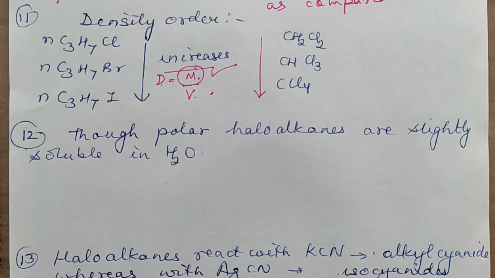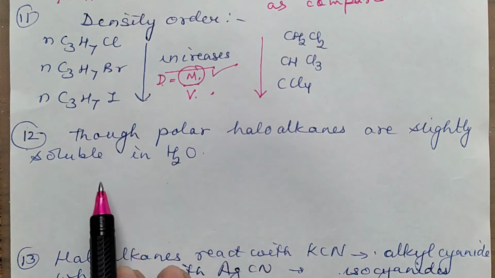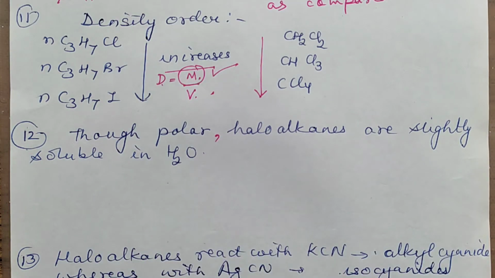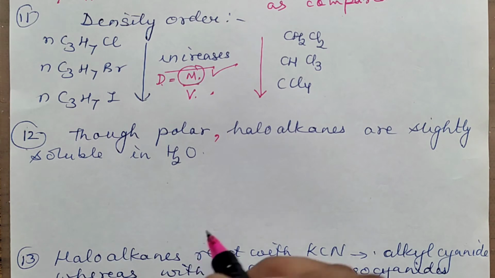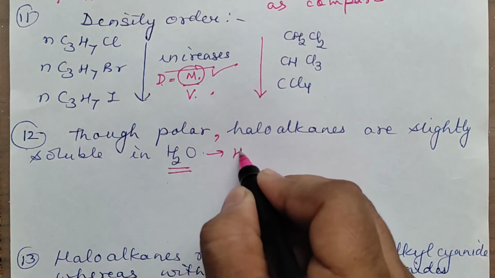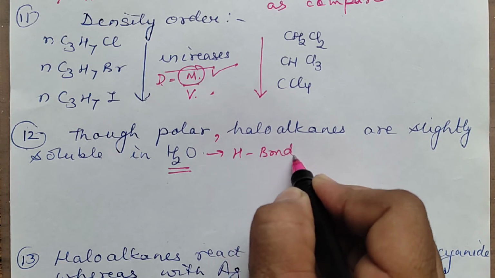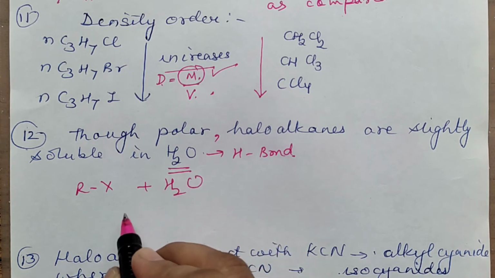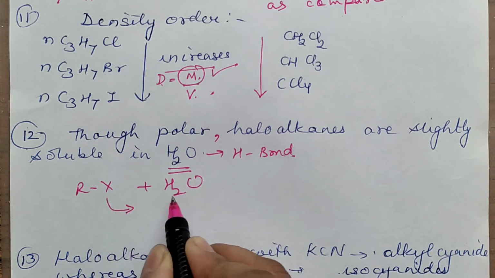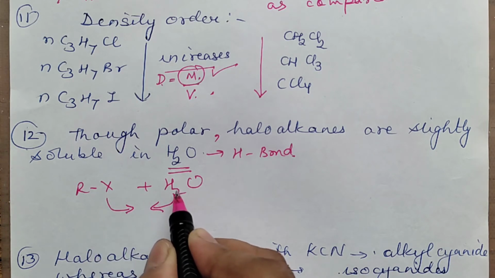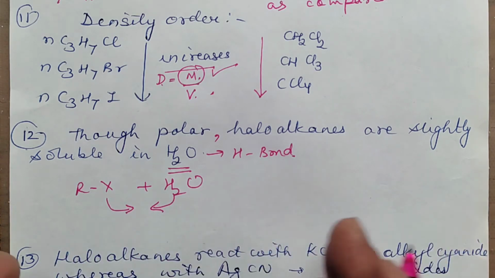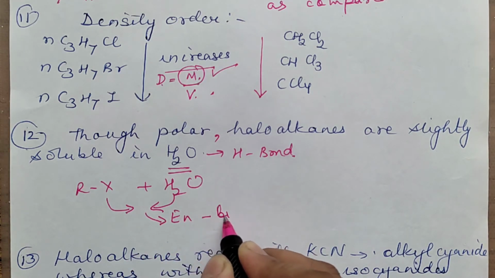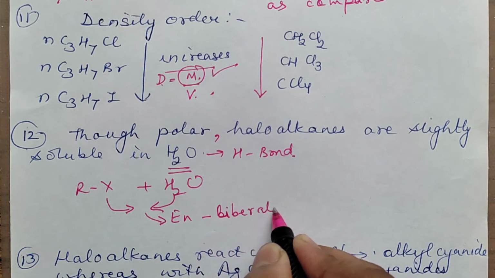Right? Okay. Next, a very, very important question. Though polar, haloalkanes are slightly soluble in water. So what you will write is, water itself has H bonds. We know it has hydrogen bonding. When this RX is to get dissolved in water, there has to be some sort of attraction between water and alkyl halide. By attraction, energy should be liberated. Energy should be liberated when attraction is set up between alkyl halide and water.